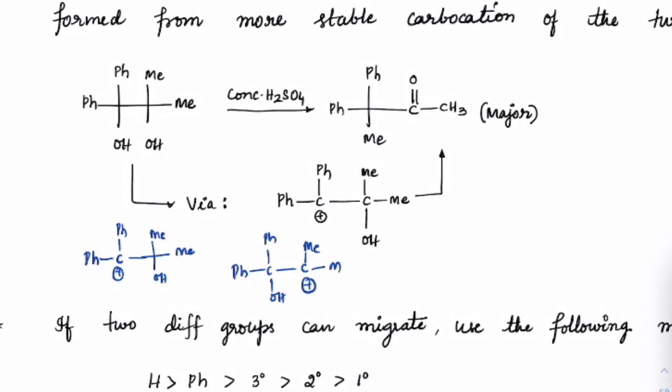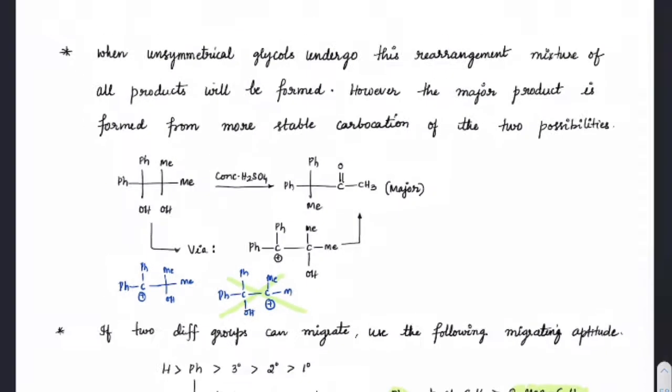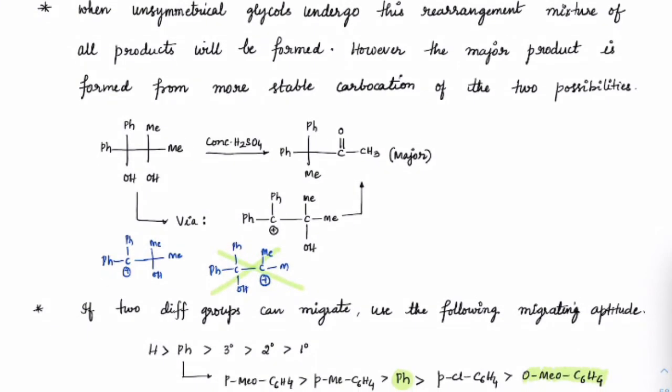Out of these two, since the first one is more stable, we will follow through this reaction. Does that mean the other won't be present? It will be in a minor product. Got it? But the major product will always be driven by the more stable carbocation. So the more stable form is this, and from there you migrate this methyl and then you will get the major product as pinacolone. This is the next important point of pinacolone.